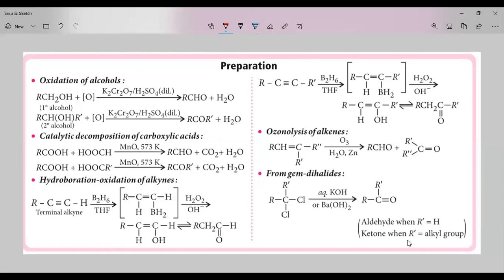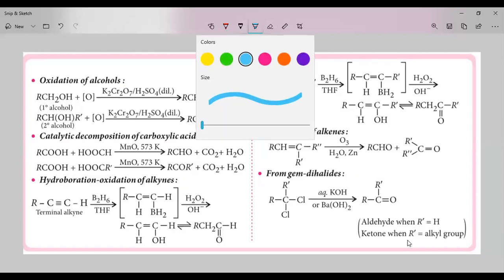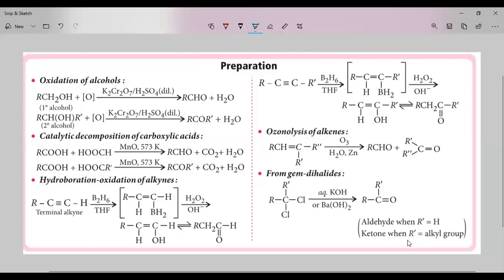Oxidation of alcohols, catalytic decomposition of carboxylic acids, hydroboration and oxidation of alkynes, ozonolysis of alkenes, and from gem dihalides. See from how many functional groups we are going to prepare these aldehydes. Let us have a look. Here, we can prepare aldehydes from alcohols. We can prepare aldehydes from carboxylic acids also.